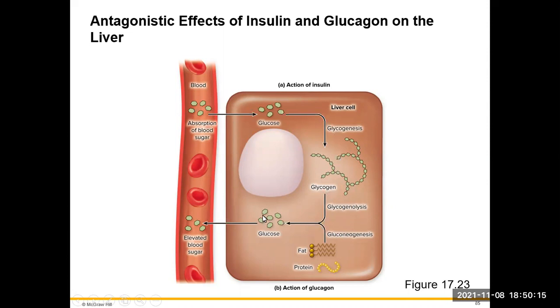That glucose then is going to be released from the cell, and we're going to have the elevated blood glucose. So the glucagon now is going to increase our blood glucose, which will then in turn cause the action of insulin, and we just have this constant lowering and raising of our blood sugar through the action of insulin and glucagon.